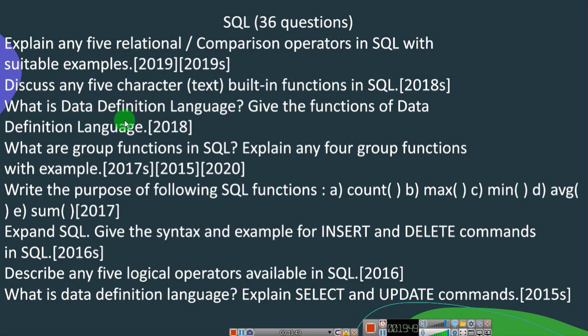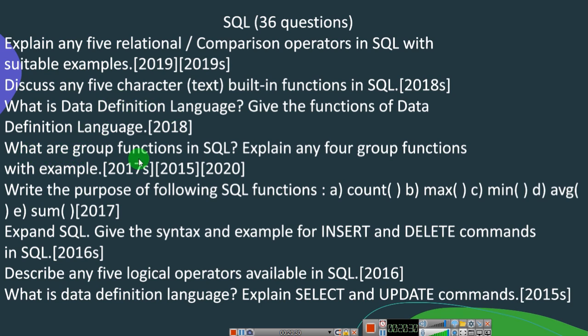Next one is: what is data definition language? Give the function of data definition language. Like this question, you have around 4 questions repeated like this. What is DDL, that is data definition language, and DML, data manipulation language. Instead of this they can ask what is DML. So not only this question, instead of this question you might get DML or DDL. So make sure you study all the 3 questions under this.